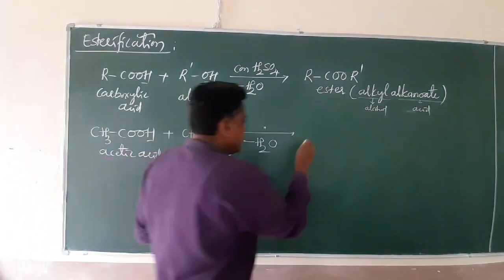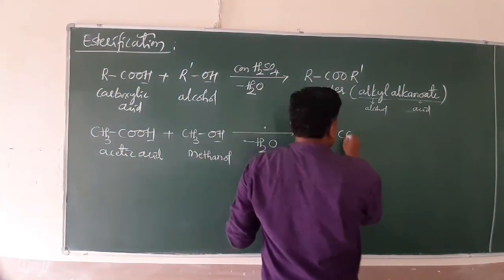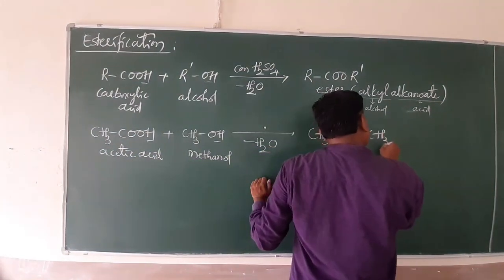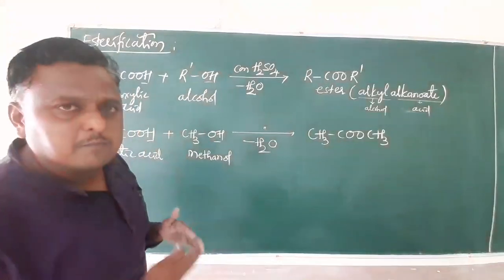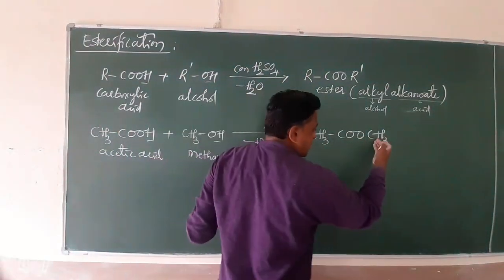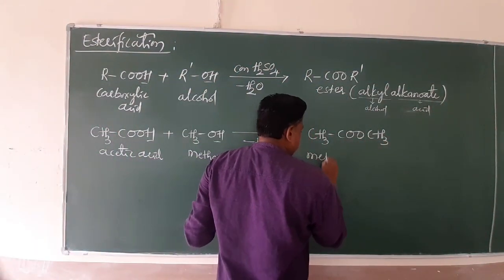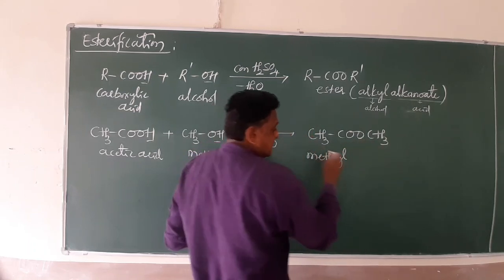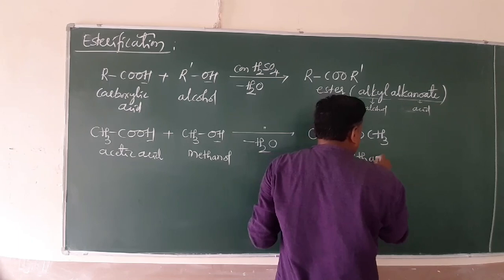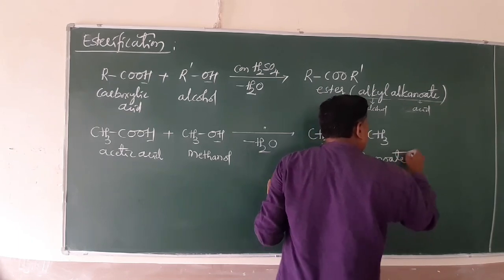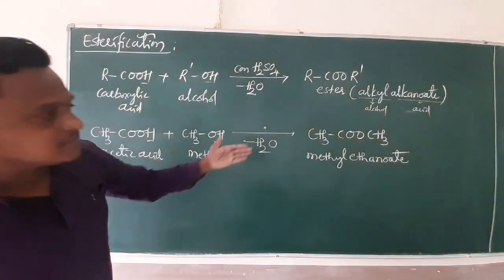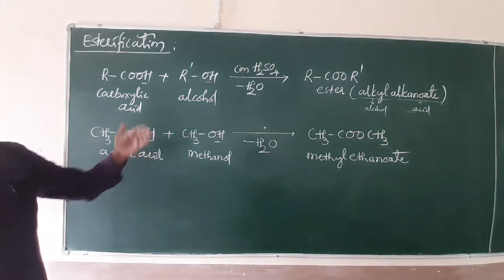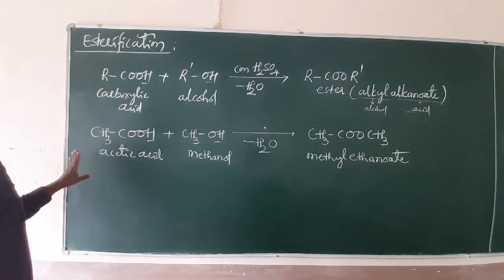Now the compound is CH3COOCH3. Already I mentioned the name must start from the alcohol. This is a methyl group, and this is a 2 carbon acid, and 2 means eth. So methyl ethanoate or methyl acetate. This is your ester. Esterification is a simple process. Keep it in your mind.